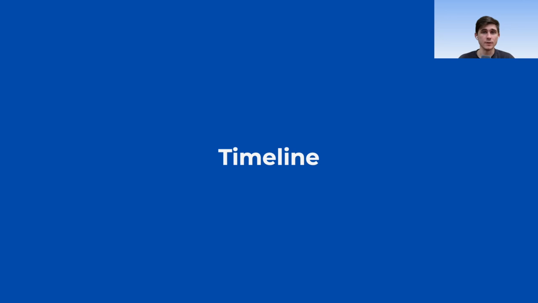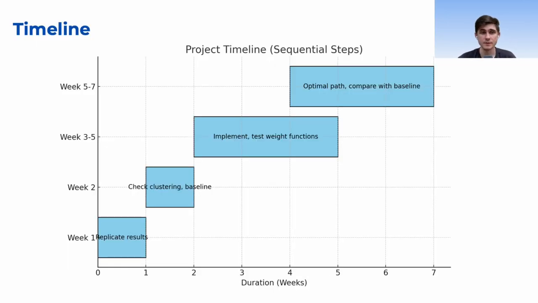Finally, we would like to talk about the timeline. Our timeline is split roughly into 4 parts. Firstly, we want to replicate the results of the paper with some basic code and examples working, which will take approximately 1 week. Then we want to check how good the clustering and this baseline solution are.